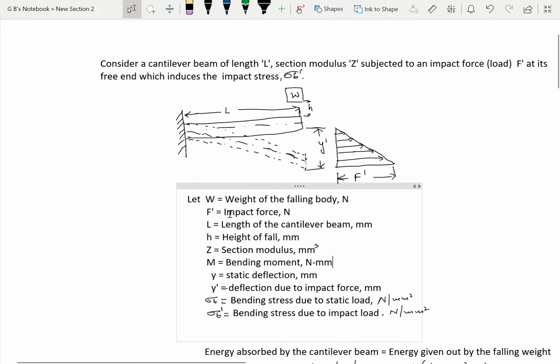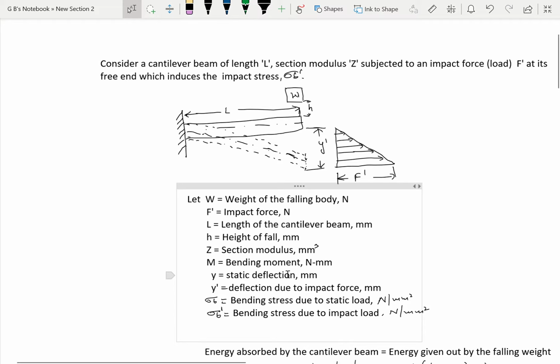Let W be the weight of the falling body in Newton, F prime the impact force or impact load in Newton, L the length of the cantilever beam in millimeter, H the height of fall in millimeter, Z the section modulus in millimeter cube, M the bending moment in Newton millimeter, and Y the static deflection in millimeter.